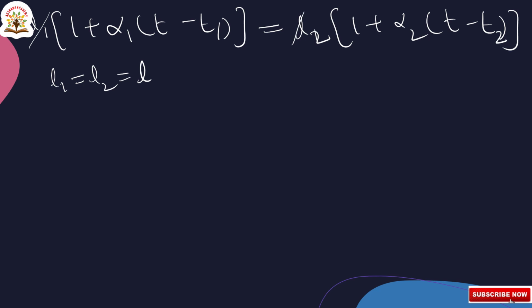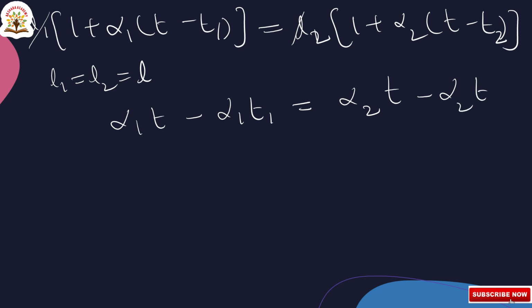Next, the equation becomes alpha 1 T minus alpha 1 T1 is equal to alpha 2 T minus alpha 2 T2.